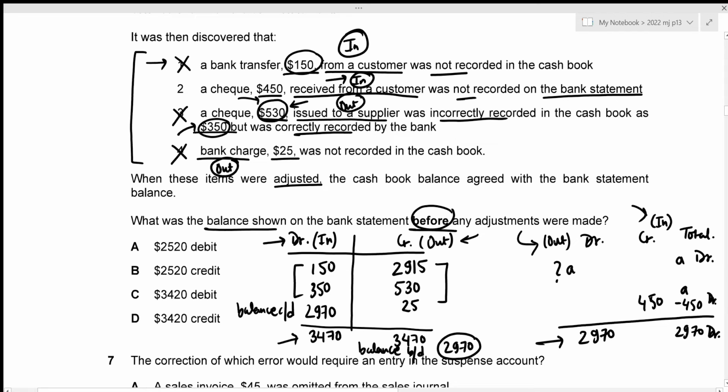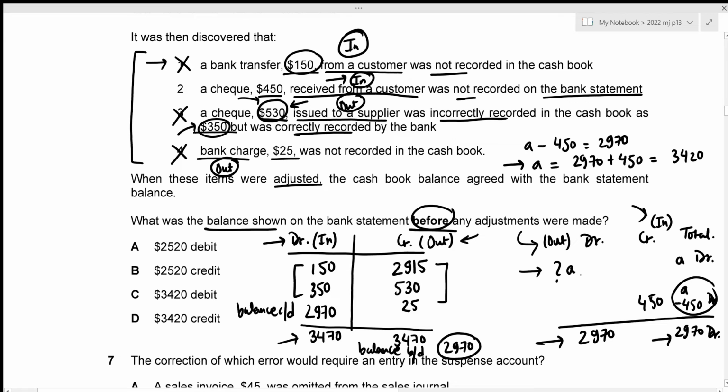Because remember that debit and credit are just the opposites. So I'm just going to subtract the credit sides from the debit sides, assuming that this debit value is higher than the credit value. And now this value is equal to 2,970. So that's A minus 450 equals 2,970. So in this case, our variable A has a value of 2,970 plus 450, which results in 3,420.